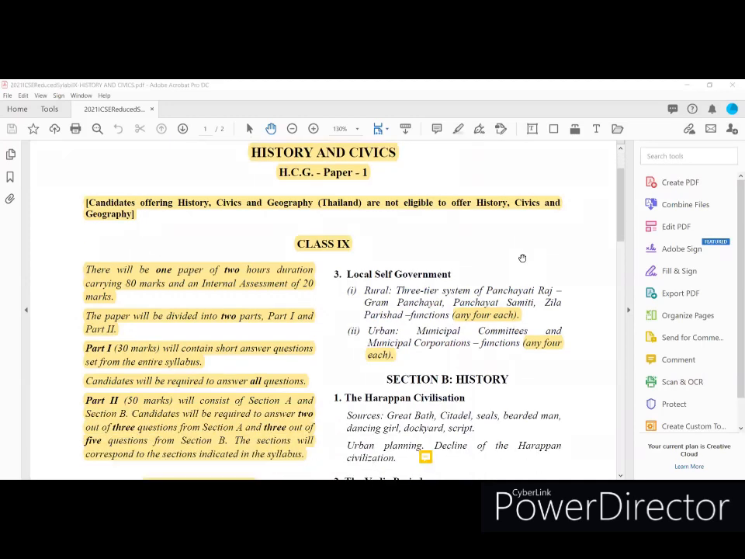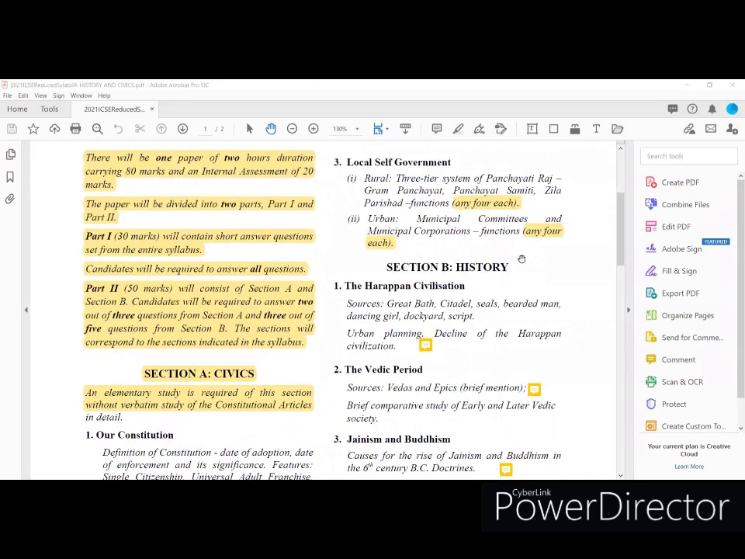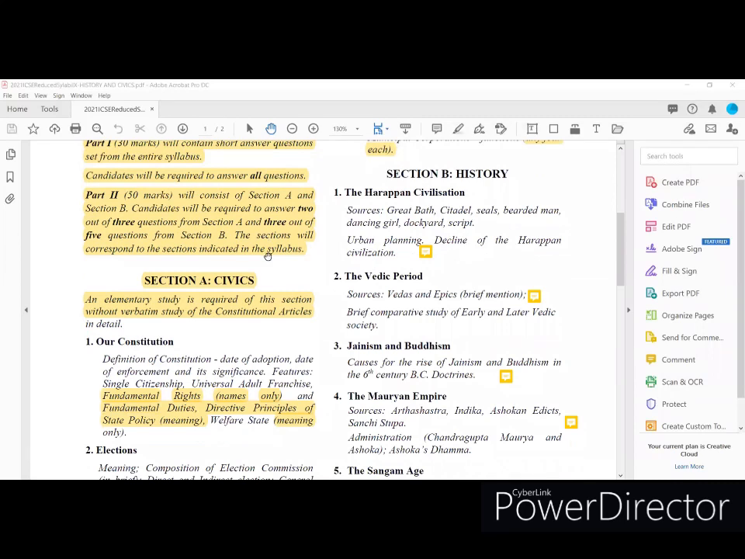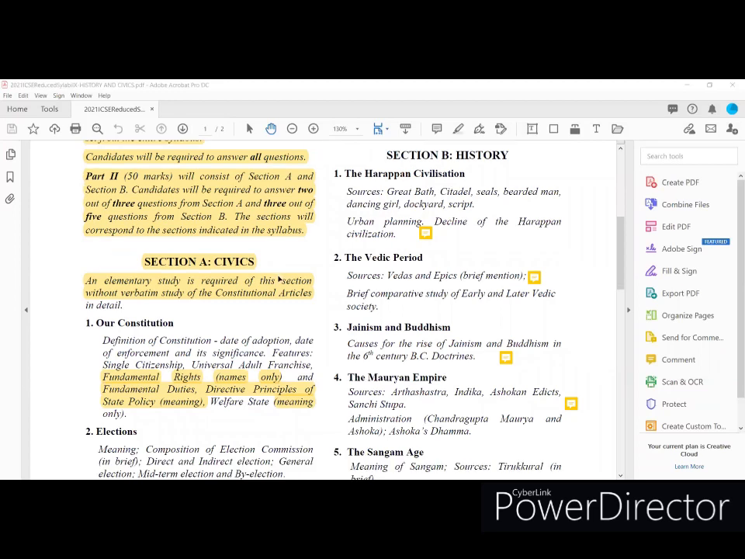So here it is mentioned the normal procedures and normal marking schemes, like the previous year, what the board followed. So today our focus is on which portions the board reduced for the academic year 2021. So let us start with Civics.